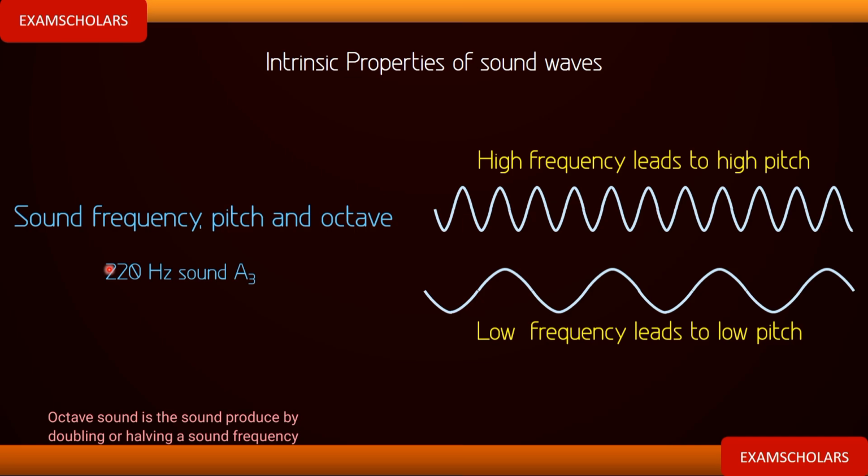Now let's look at this sound from musical instruments. A 220 Hz frequency sound, which is A3. This is the top octave in musical instruments. If you are playing piano or flute, this is A3. This is the frequency of A3. Okay.